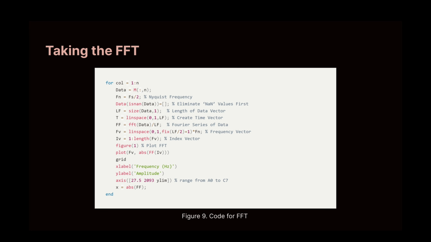The FFT of each column is taken, made very easy by the colon operator in MATLAB. We can use a for loop to iterate through the columns of M. This is a very repetitive process that produces a lot of data. The final step would be to find the peak of every FFT and its associated frequency value.